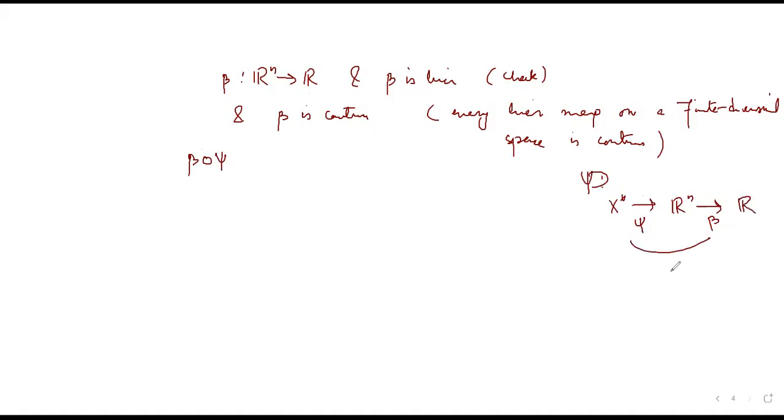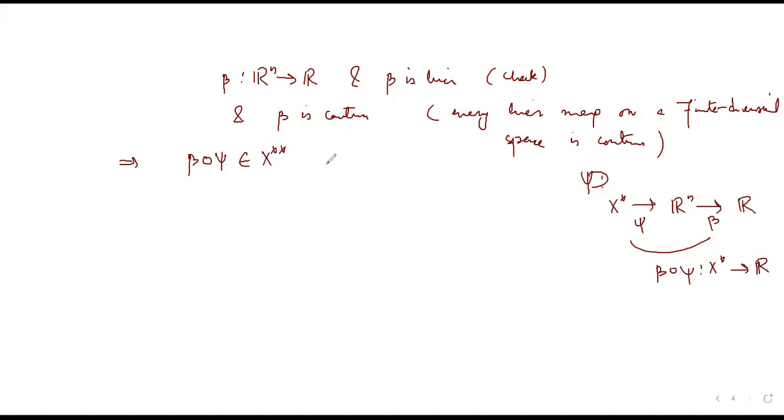If we combine, this would be beta composition psi. Because it is a composition of two linear maps and two continuous maps, it is a continuous linear map from x star to k, in this case R, so therefore it must belong to x double star.